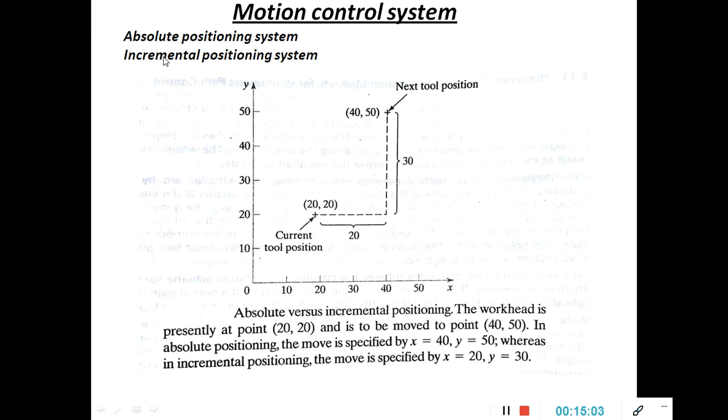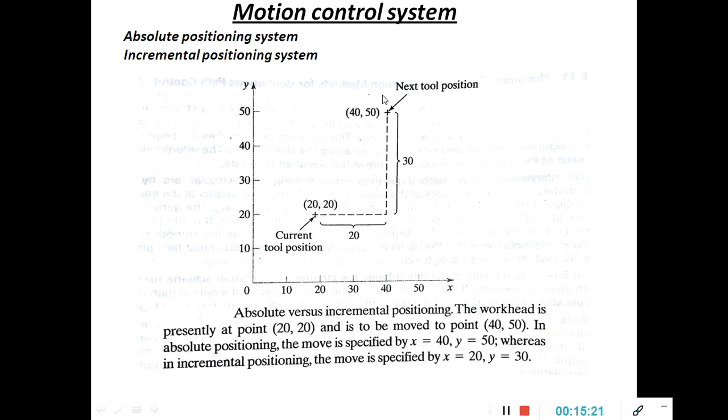Now see here for the incremental. Initially, for this point the coordinates are 20, 20, because we are starting from this point, so in the first it is 20, 20. For the second point, it is very important to understand here.